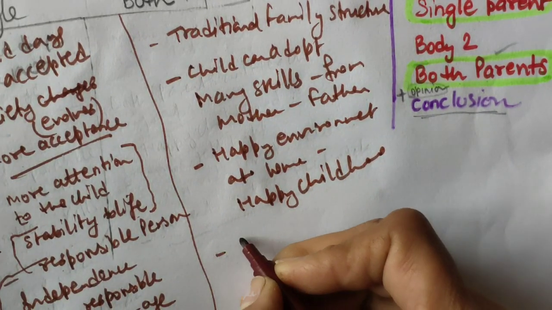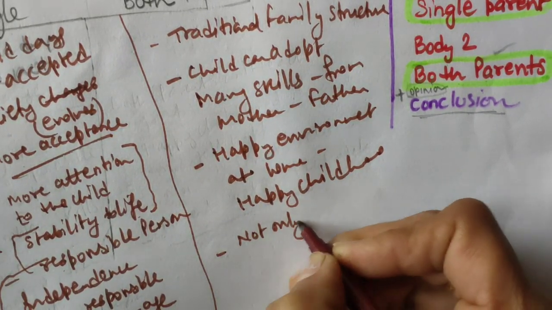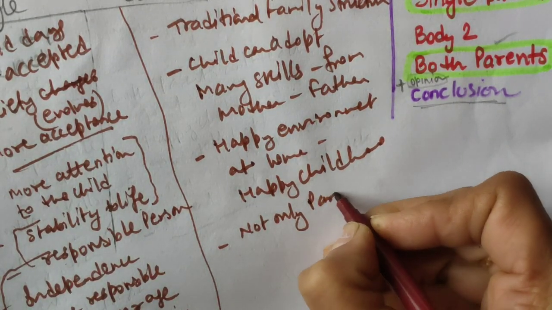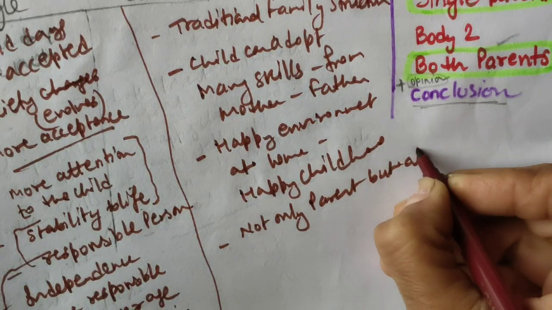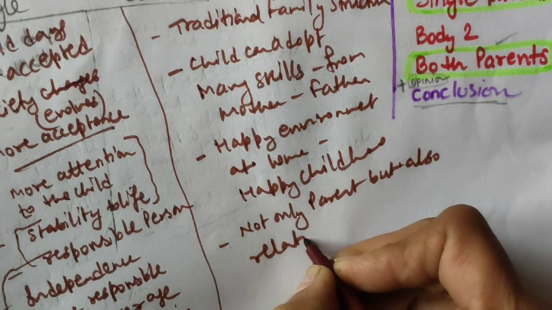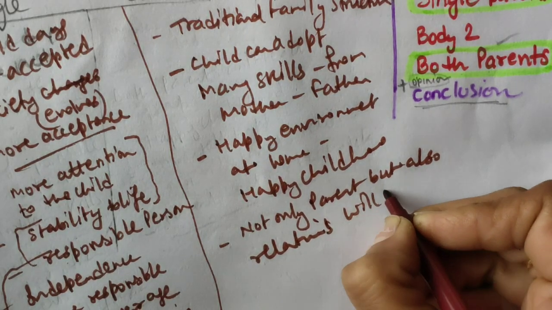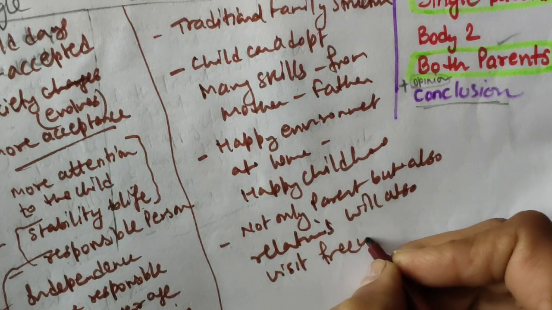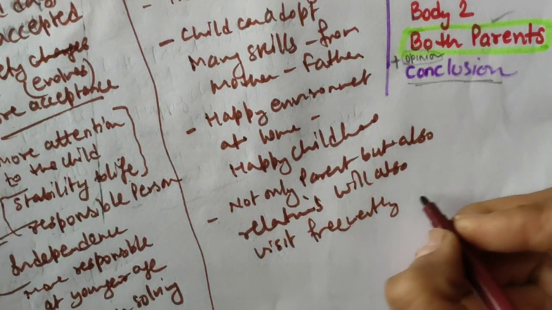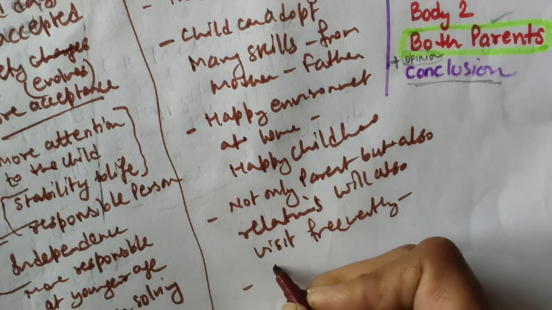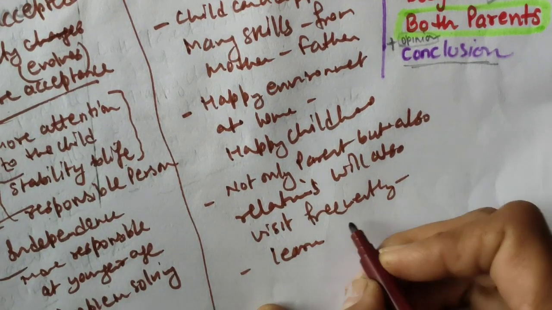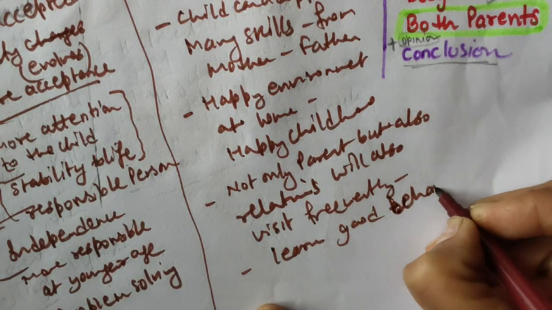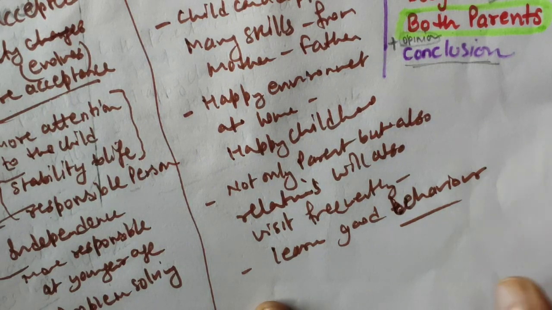And not only parents, but also relatives will visit frequently. You can write it in your language, frequently. At that time also he will learn many good etiquettes or good behavior, how to survive in a society and all. So many things they can give.